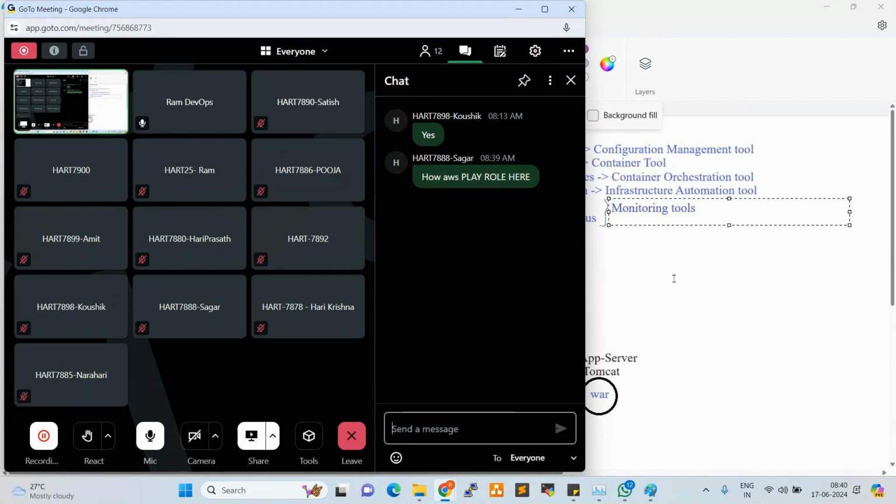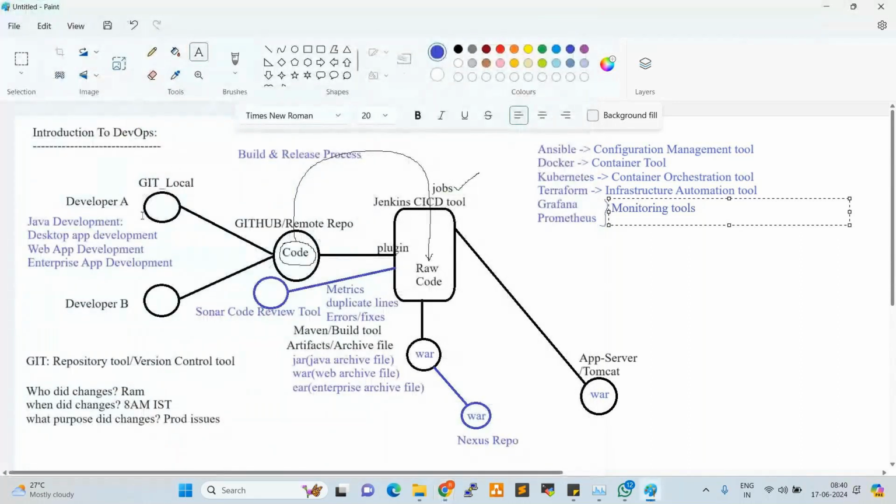How does AWS play a role here? Good question. We need to create AWS infrastructure, and on top of that, we need to deploy these tools. Git we can install on our local system, but from Jenkins onwards, we need to create one AWS server. On top of that, we need to install Jenkins. Even Maven, Nexus, Tomcat, Ansible, Docker, Kubernetes, Terraform also. So all the tools we integrate on top of AWS only.